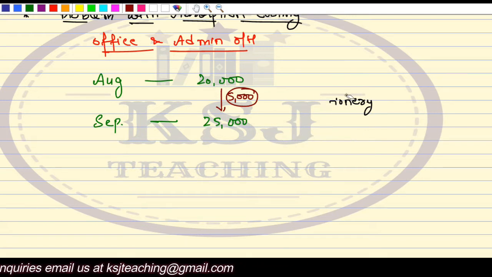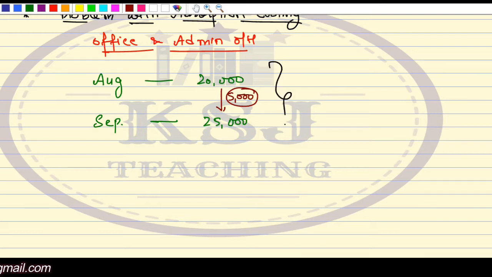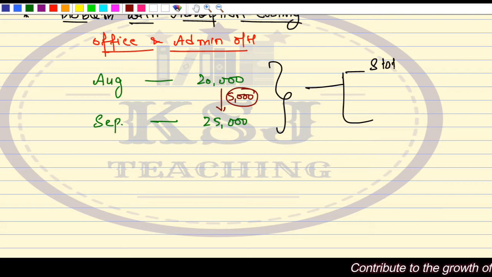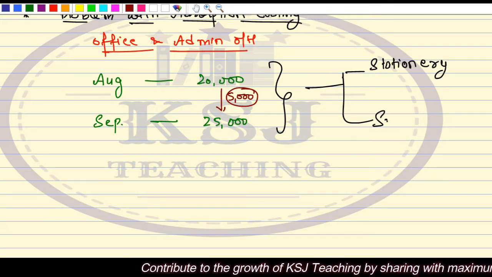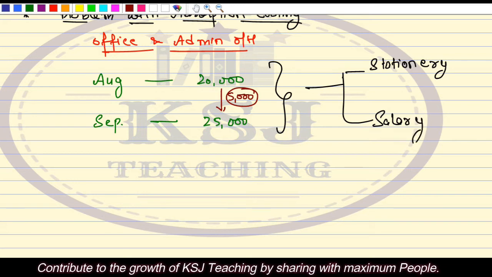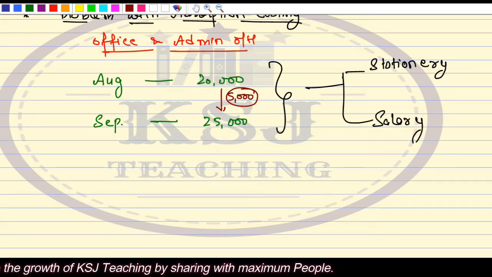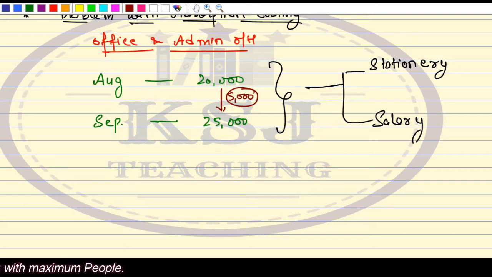Once again, if we talk about the overall office and administration overheads, we divide it into two parts. One is stationery and the other one is salary. Let's assume that there are two components of this office and administration overheads: one is stationery, the other one is salary.